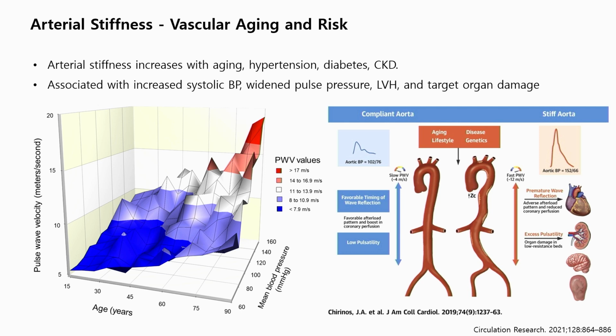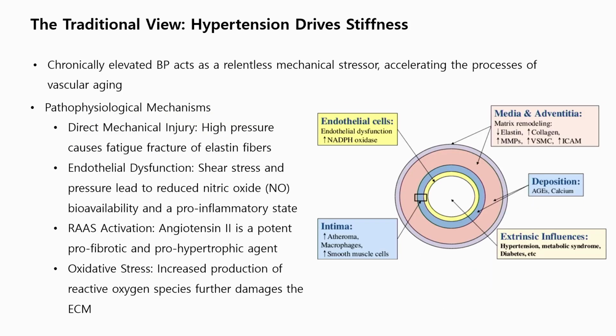Arterial stiffness increases with age and is accelerated by hypertension, diabetes, and chronic kidney disease. And it is associated with widened pulse pressure, left ventricular hypertrophy, and target organ damage. The classical view posits that chronically elevated blood pressure damages the vessel wall via mechanical strain, endothelial dysfunction, activation, and oxidative stress, collectively accelerating stiffening and remodeling of arterial walls.